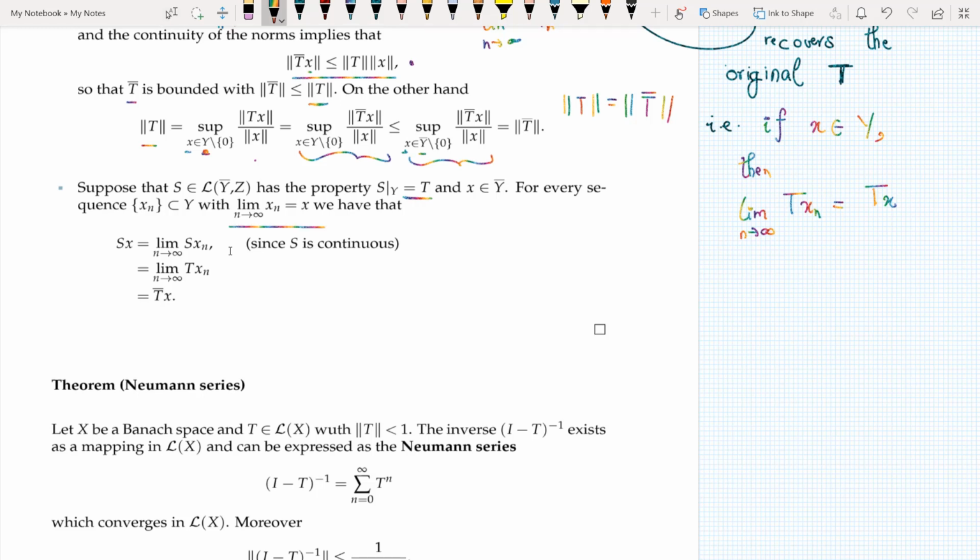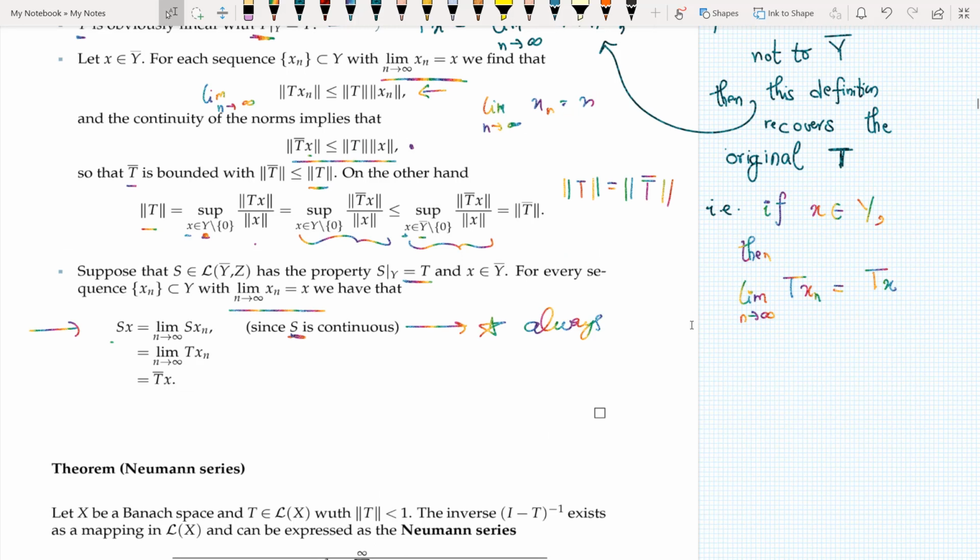For every x that belongs to y bar, we see that limit n tending to infinity xn is equal to x. So let us define my Sx now. Since my S is continuous, I can say that Sx is equal to limit n tending to infinity Sxn. This is the standard definition. I would always say that Sx is equal to limit n tending to infinity Sxn if S is continuous. So keep this property in mind.